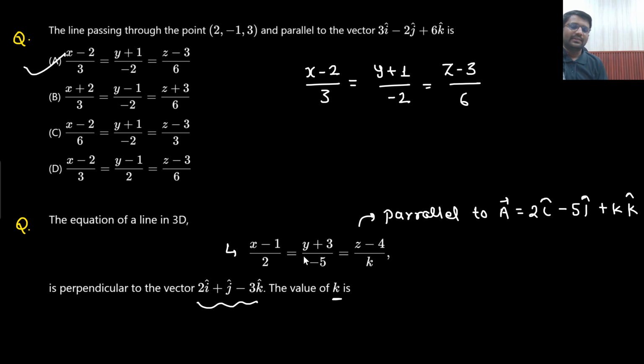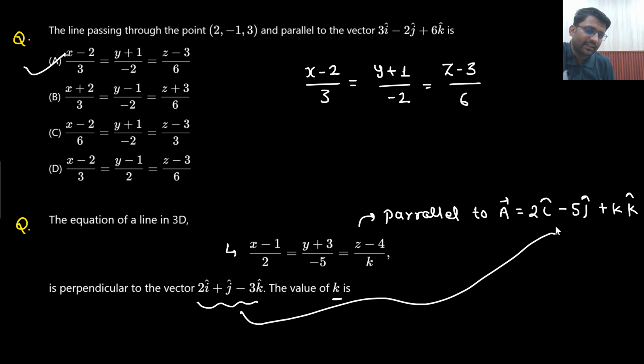Say yes or no? This particular line is parallel to 2 i cap minus 5 j cap plus k cap, right? And now this line is perpendicular to 2 i cap plus j cap minus 3 k cap. What does that mean? That means this vector and this vector are perpendicular to each other.